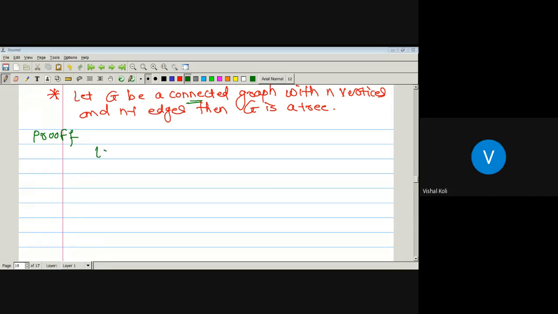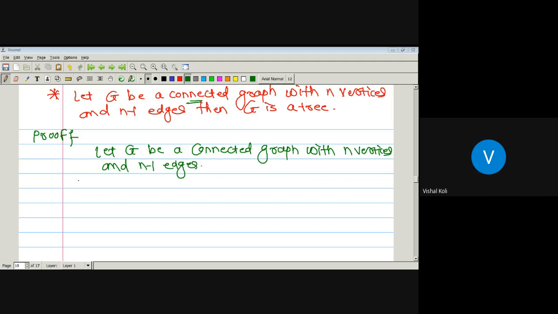So let G be a connected graph with n vertices and n minus 1 edges, and we have to prove that G is a tree.